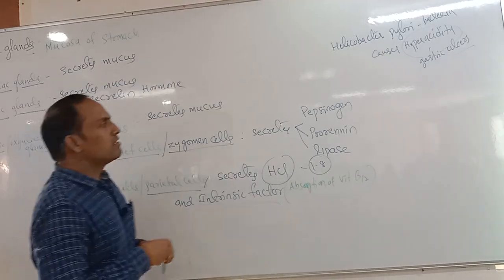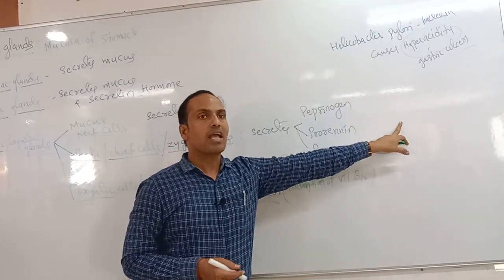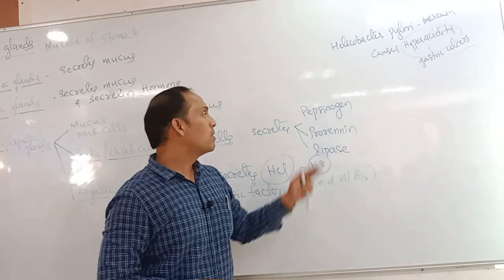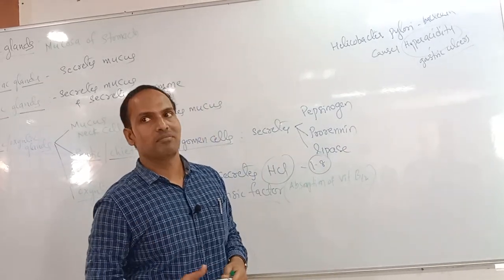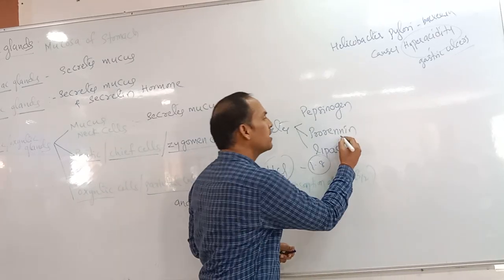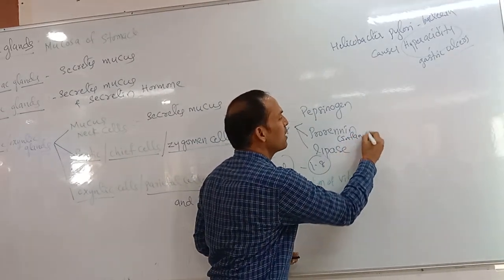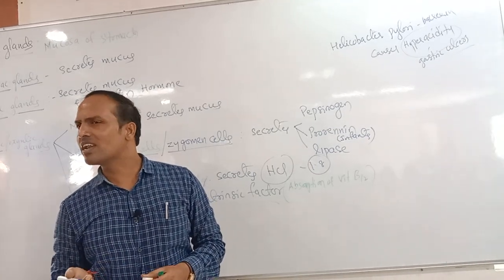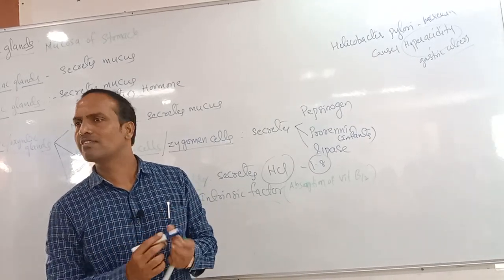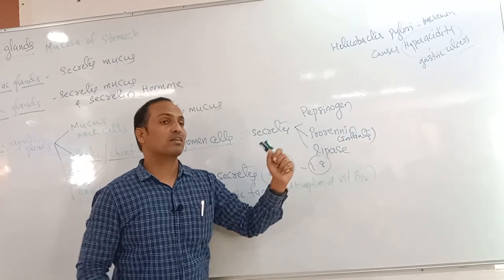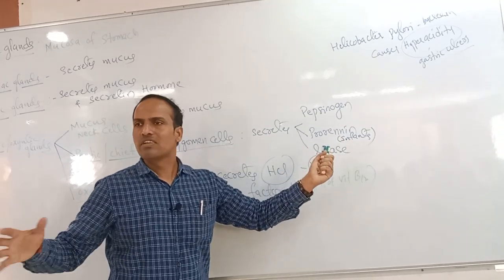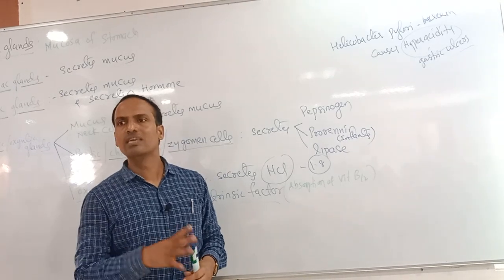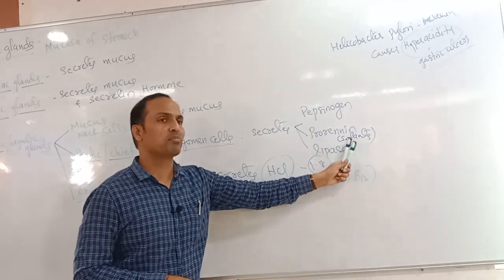But who will convert this pepsinogen into pepsin later? HCl. Even prorenin into renin, HCl also. But prorenin is secreted more in the child stage, only in the infant stage. In infants it is secreted more, but in adults it is very little or absent. So in our body prorenin is not secreted in a large amount, but in children, why? Because they only drink milk. That's why it is commonly produced.